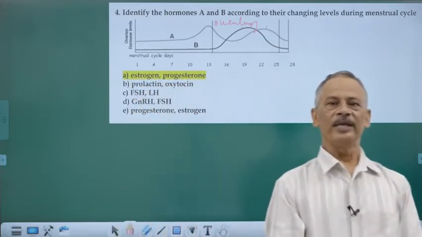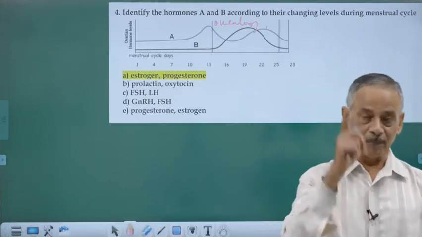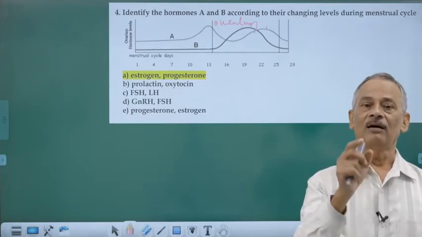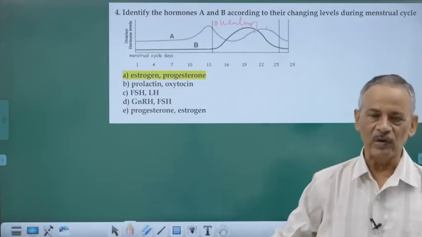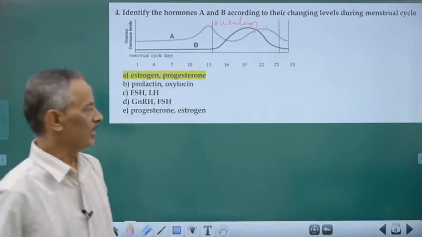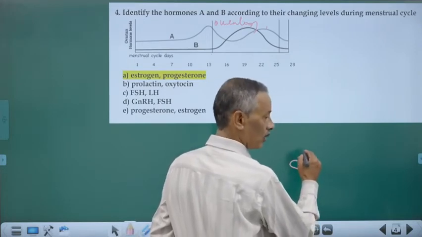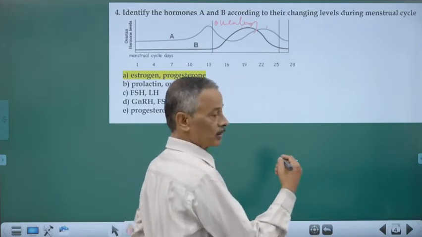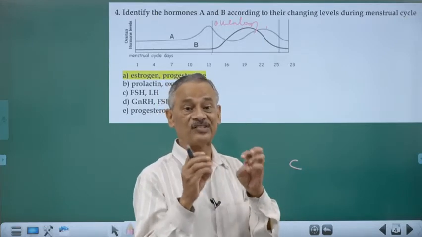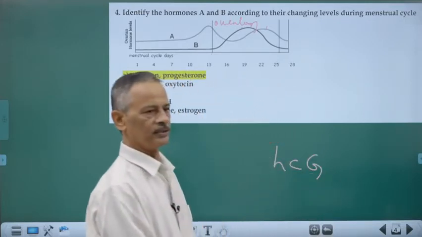Corpus luteum will be remaining active for about 1 week. By that time, implantation should have occurred and the chorionic villi that are getting implanted will start producing the chorionic gonadotropins, HCG, human chorionic gonadotropin.